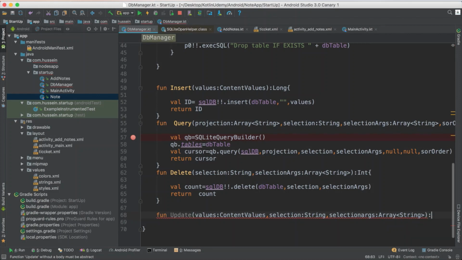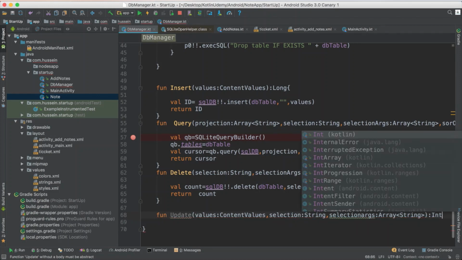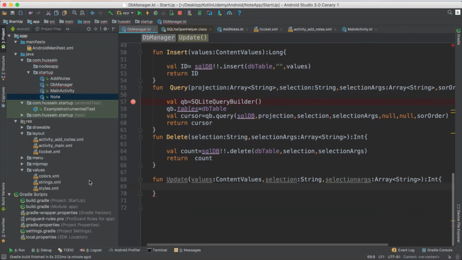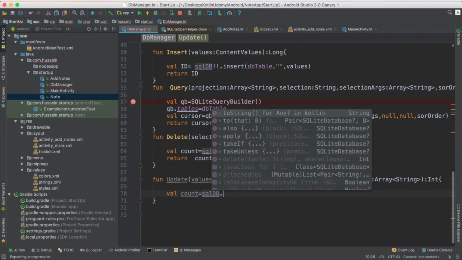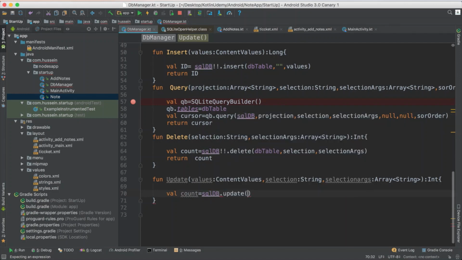You can return an integer value to see if the update was done or not. To do the update, same thing: say val count equals sqlDB.update, and update takes a number of parameters. First of all, the table name, which is the same as this one. Second, you send the values that you want to update.